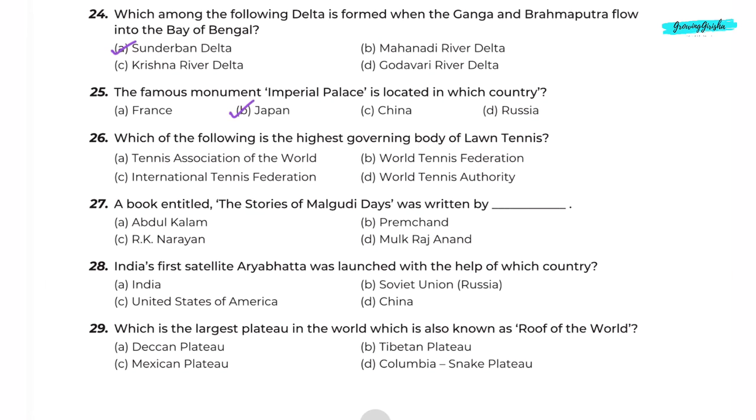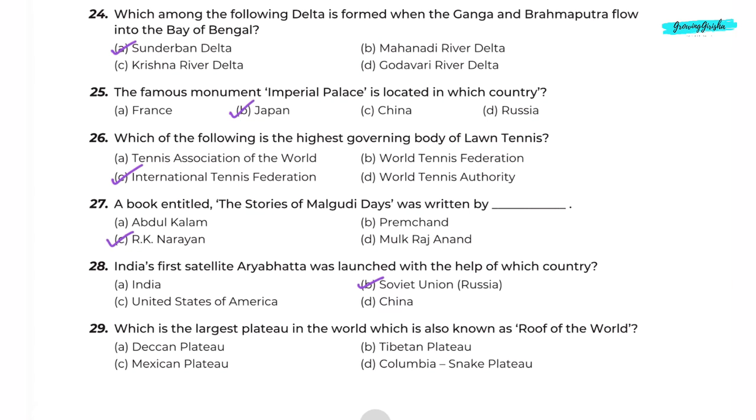Question 26. Which of the following is the highest governing body of lawn tennis? Option C, International Tennis Federation. Question 27. A book entitled The Stories of Malgudi Days was written by dash. Option C, R. K. Narayan. Question 28. India's first satellite Aryabhat was launched with the help of which country? Option B, Soviet Union, Russia.